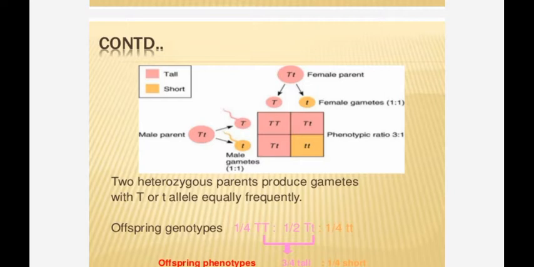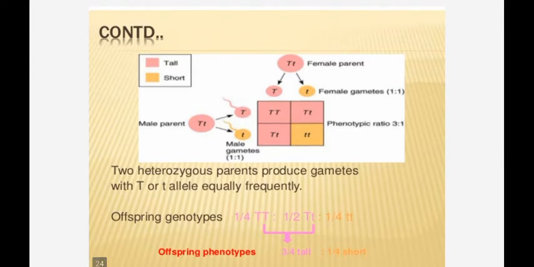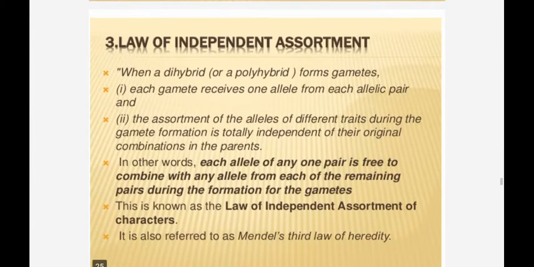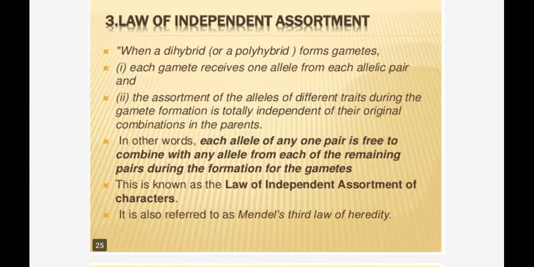If we choose round and wrinkled both together, seed color and shape of the seed, and we cross, then it is a dihybrid cross. Next, the law of independent assortment. When a dihybrid forms gametes, each gamete receives one allele from each allelic pair, and the assortment of alleles of different traits during gamete formation is totally independent of their original combinations in the parents.